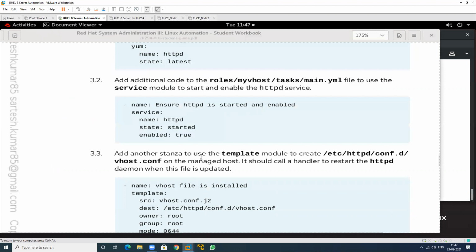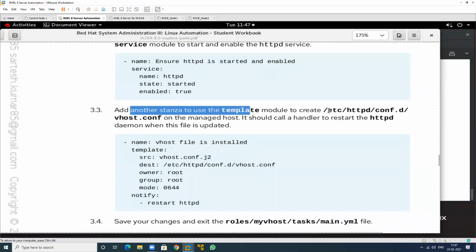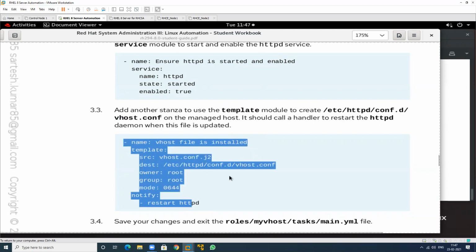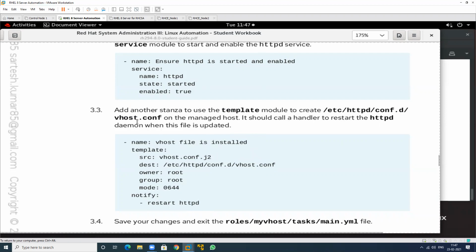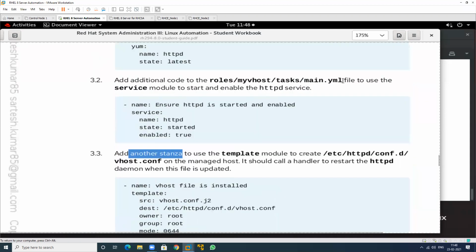So this is the Jinja template file. It is to be written in which location? Template location. So /etc/httpd/conf.d is where we host and manage this one. So it goes to this location and writes this one also. Okay, this is another stanza that is to be written in this also. This is the task also.